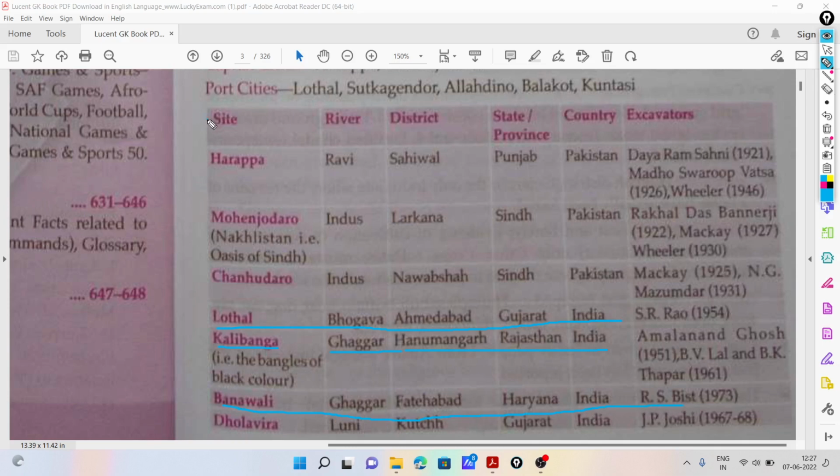So these are the different sites of the Indus civilization, which part they belong to, and who the excavator is, as given. That is all for today, and in the next class we will discuss the next topic.